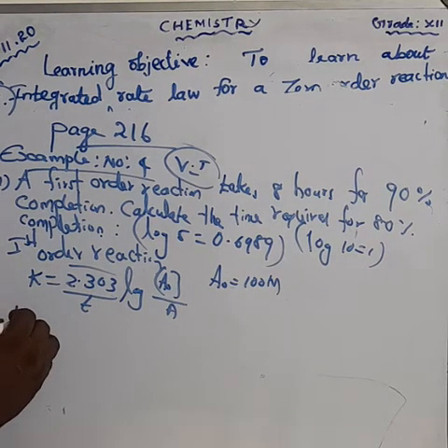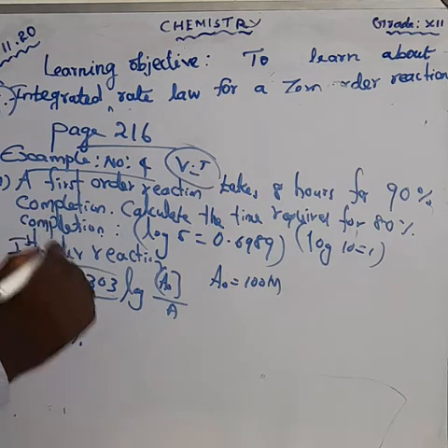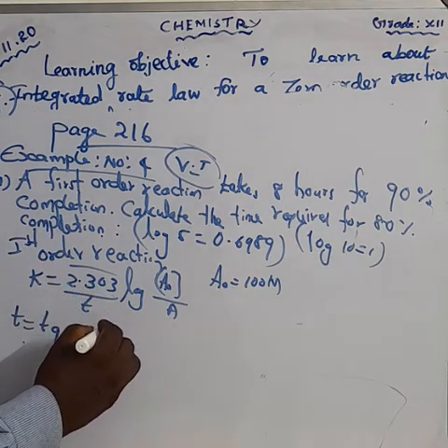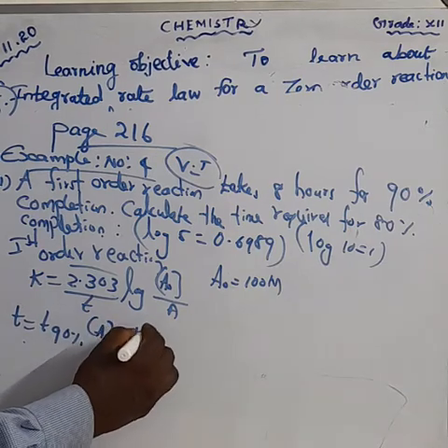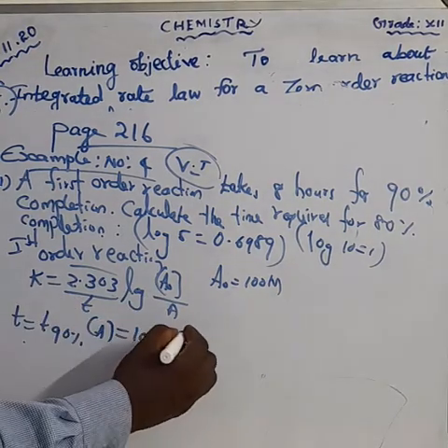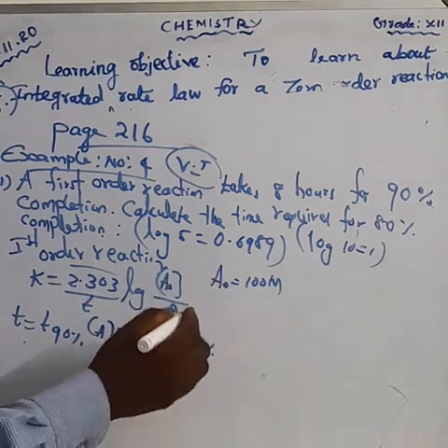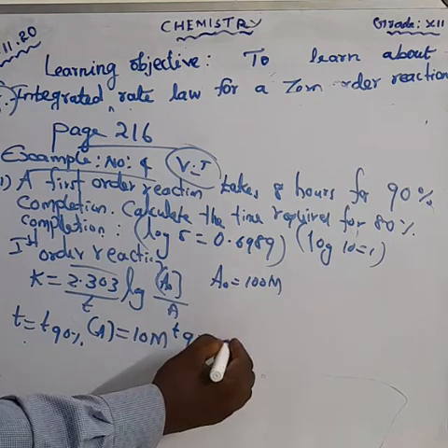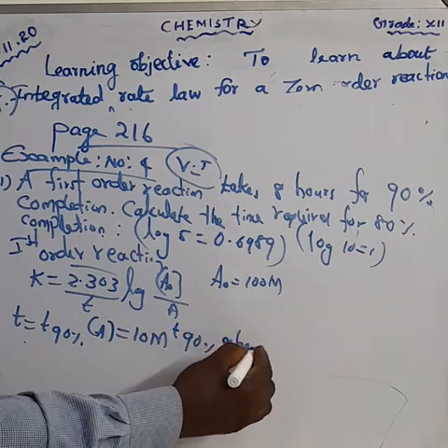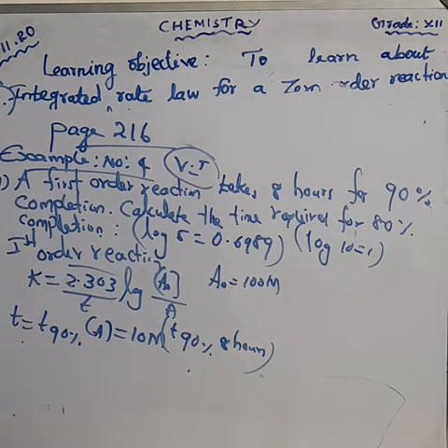T is equal to T 90%. T 90% means A equal to 10 m. Don't forget that 90% means T 90%. T 90% means 8 hours.